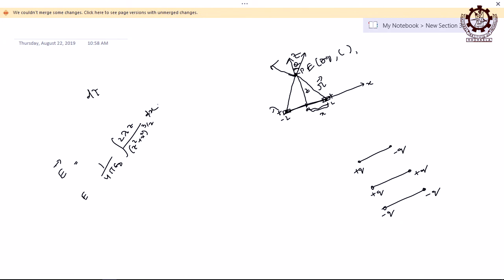Now if you integrate, how much will you get finally? Of course, I have not written it as 0 to L, finite integration. Then it will be 1 by 4 pi epsilon 0 twice lambda L divided by z root over (z square plus x square). Check it. Or you can write that as 1 by 4 pi epsilon 0 twice lambda by s, where s is the distance from the source. Yes. So now why are we discussing this?